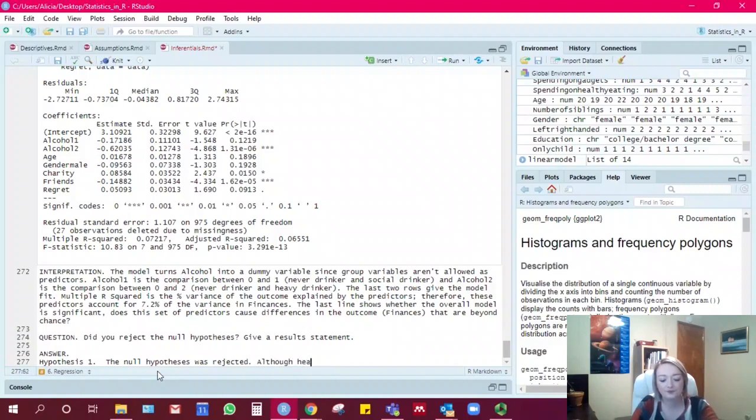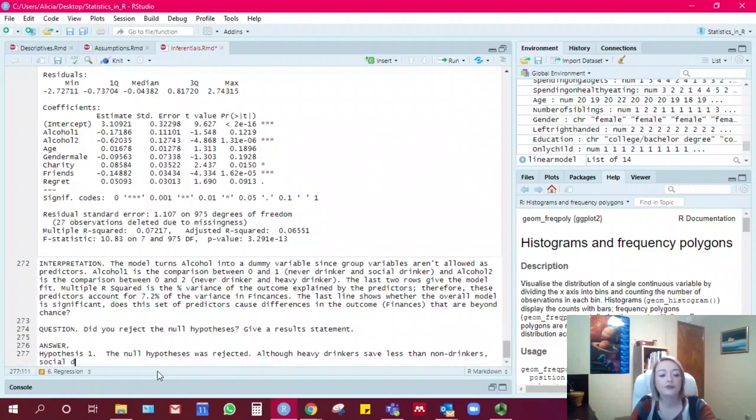Although heavy drinkers save less than non-drinkers, social drinkers and non-drinkers save about the same amount. Okay, there you go.